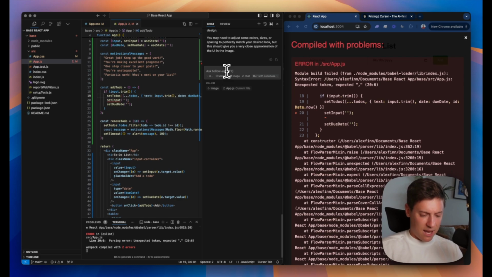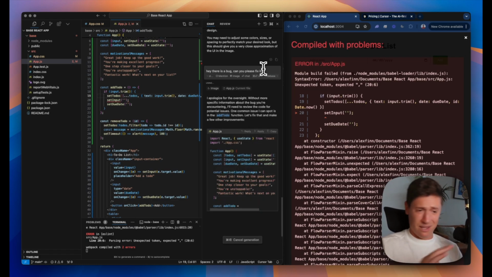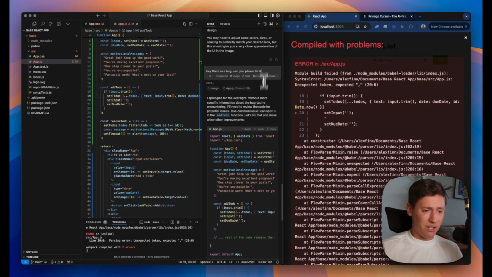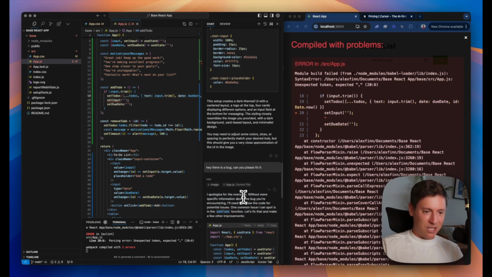So I can say, hey, there is a bug. Can you please fix it? Hit enter. I'm just telling the developer to go in and fix this. I don't know what's going on, developer. Please go in and fix our issues. Code's written. It figured out what the issue is. It explains to us. I apologize. It's apologizing to me for the oversight. It's not even the one that did the bug, and it's apologizing to me.